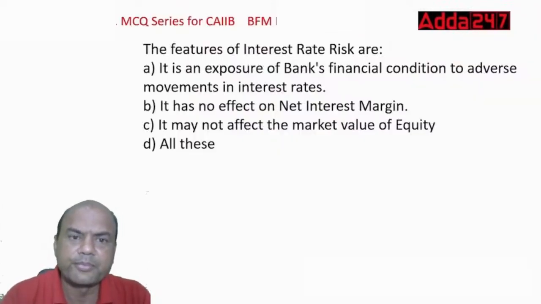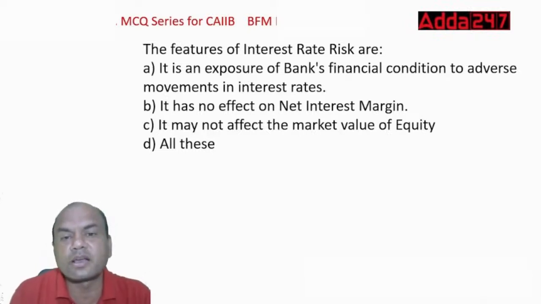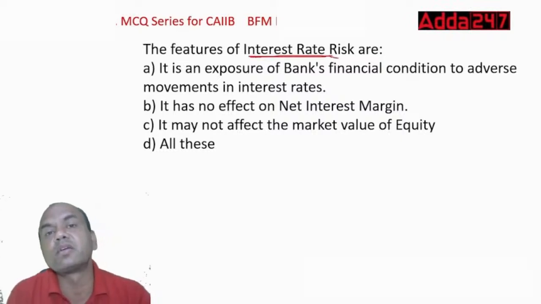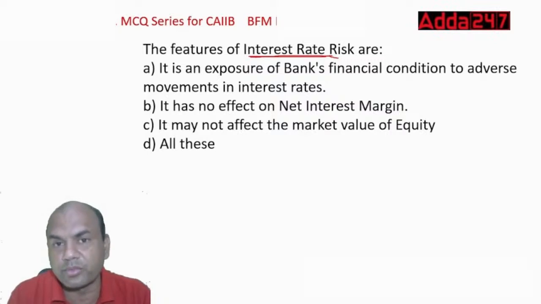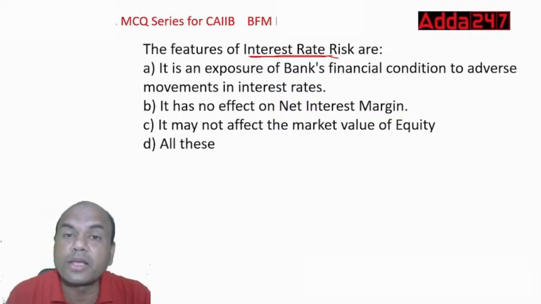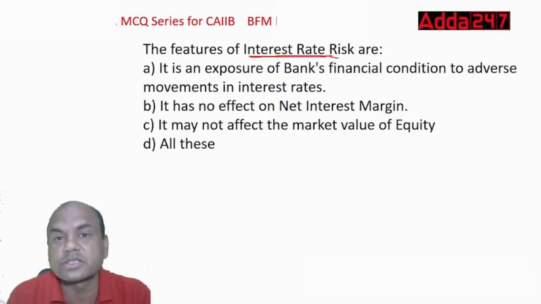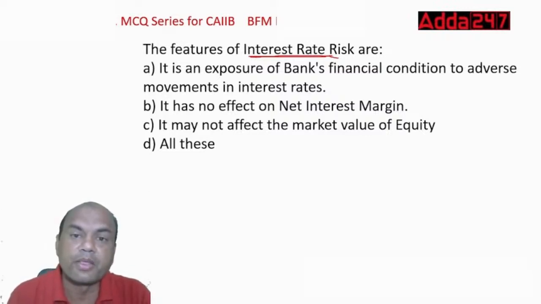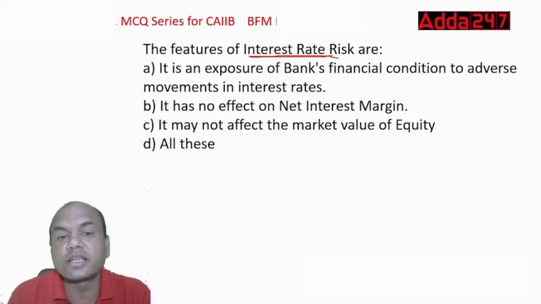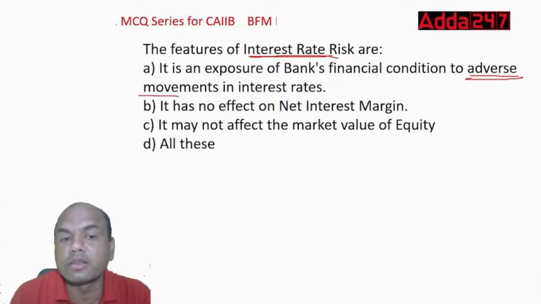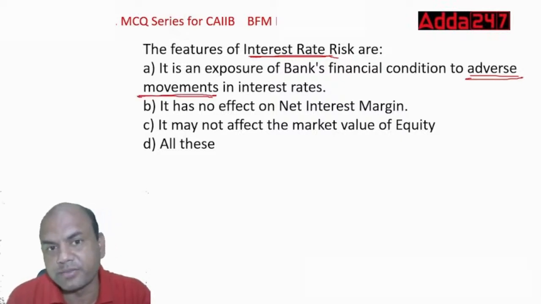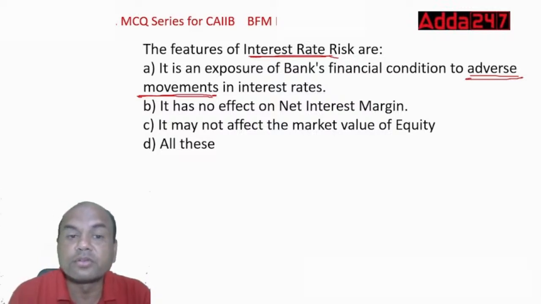Okay. The features of interest rate risk. What is interest rate risk? Interest rate risk means the interest rates may go up or down depending on what the RBI is doing or whatever the foreign situations, means world situations, are. So that is interest rate risk. It is an exposure of banks' financial condition to adverse movements in the interest rates. Here, adverse movement means against your will, against your wish, you can call it. So it is that.